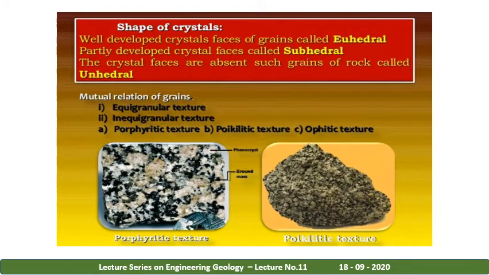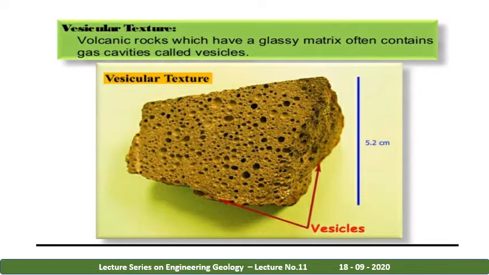So, what type of textures or crystals are helpful for construction? Well developed crystal faces of grains are called euhedral. Partially developed crystal faces are called subhedral. Where the crystal faces are absent, such grains are called anhedral. You can see in this particular diagram. These are called well developed or partially developed. This is well developed and this is partially developed.